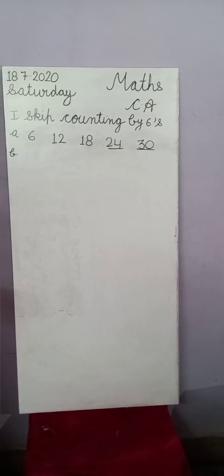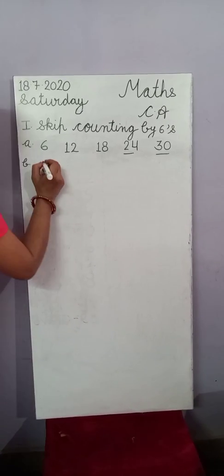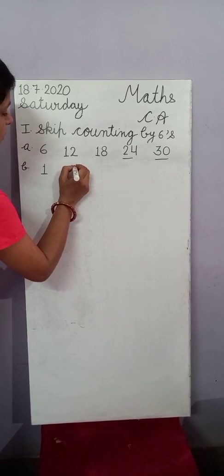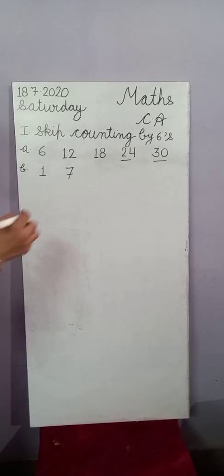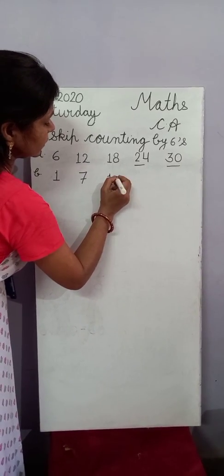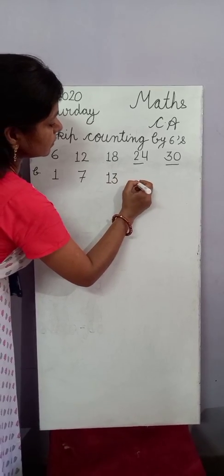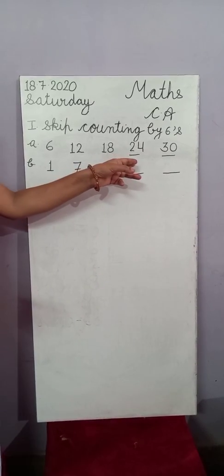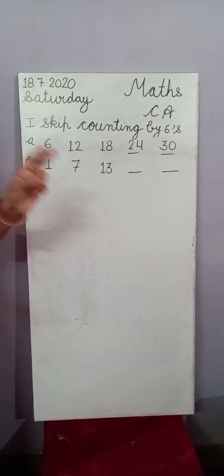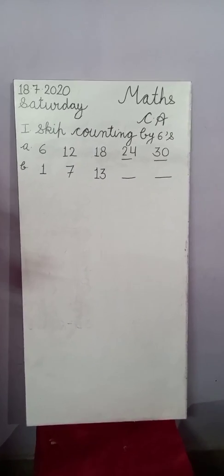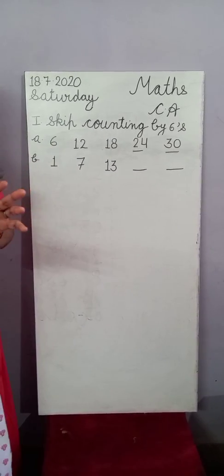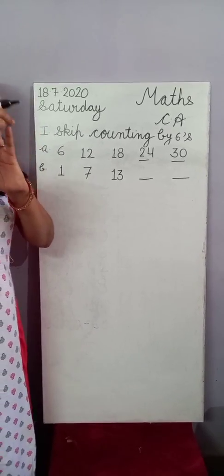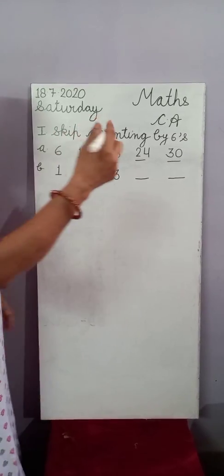B part. 1, 7, 13. Now you will count again. Which number will come here? By skip counting by 6. According to the skip counting by 6. 13 to 14, 15, 16, 17, 18, then 19.